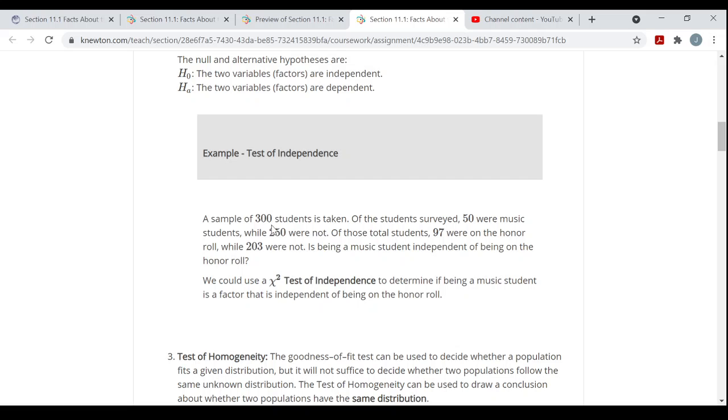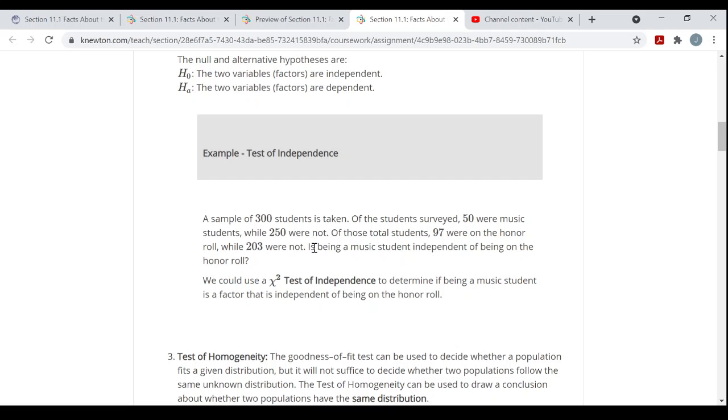They go over an example here of when you would run a chi-square test of independence. A sample of 300 students is taken. Of the students surveyed, 50 were music students, while 250 were not. Of those total students, 97 were on the honor roll, while 203 were not.